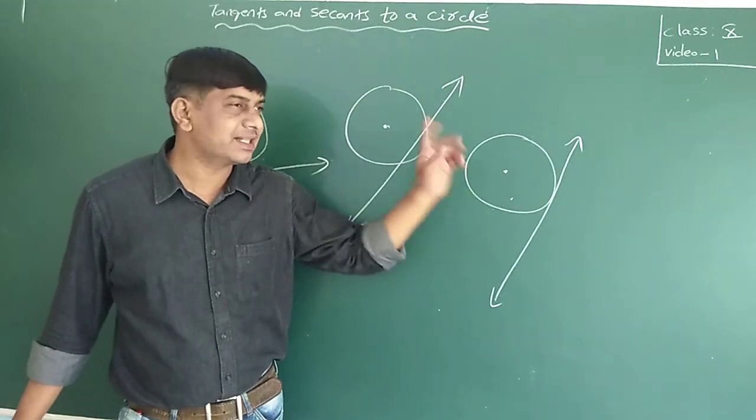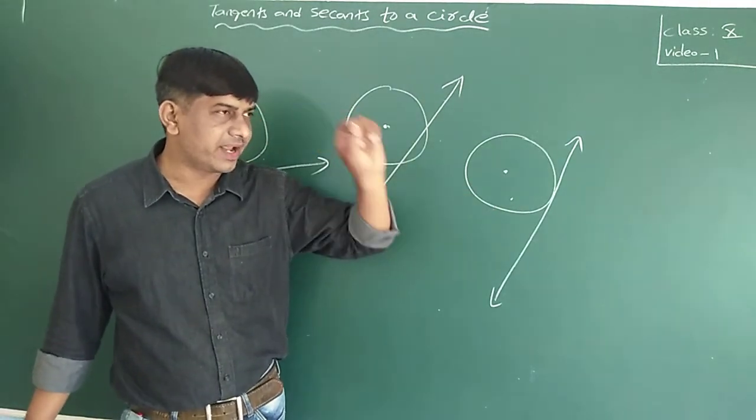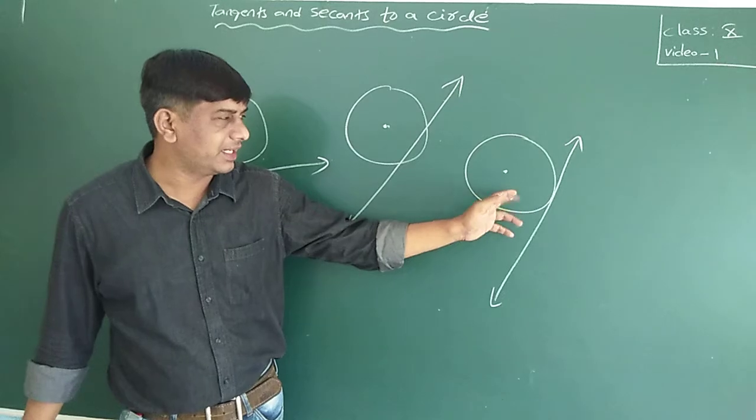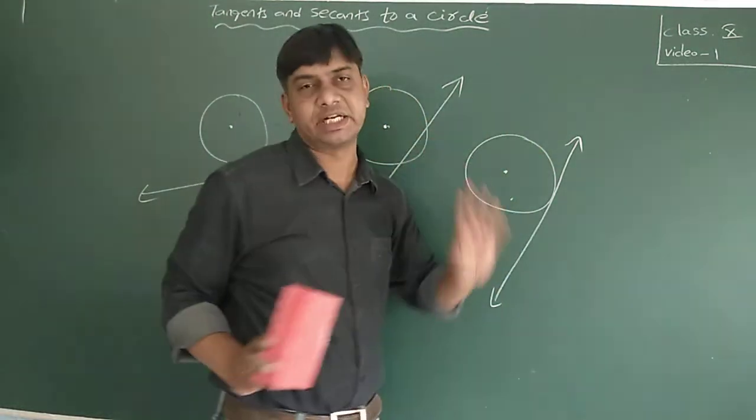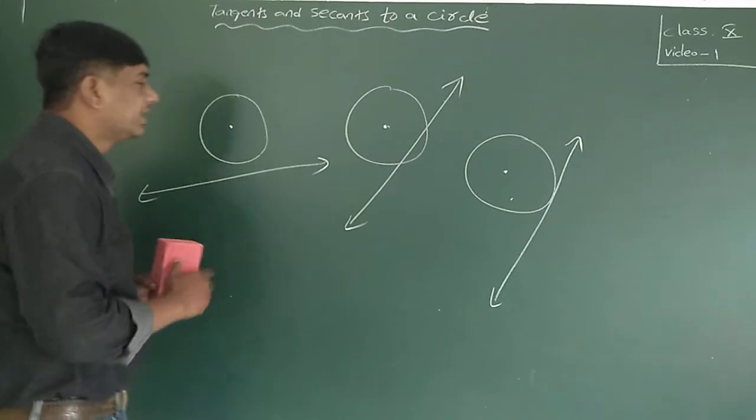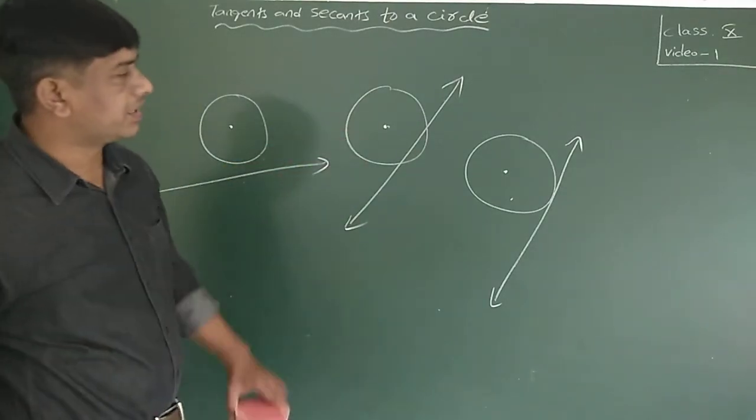And to the third person I instructed, draw a line and a circle where the line should just touch the circle and move on. That's it. These are the three ways a line can be drawn.